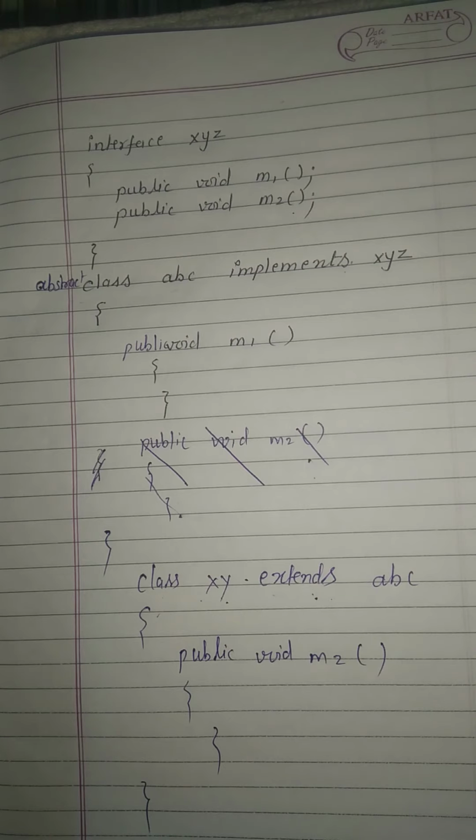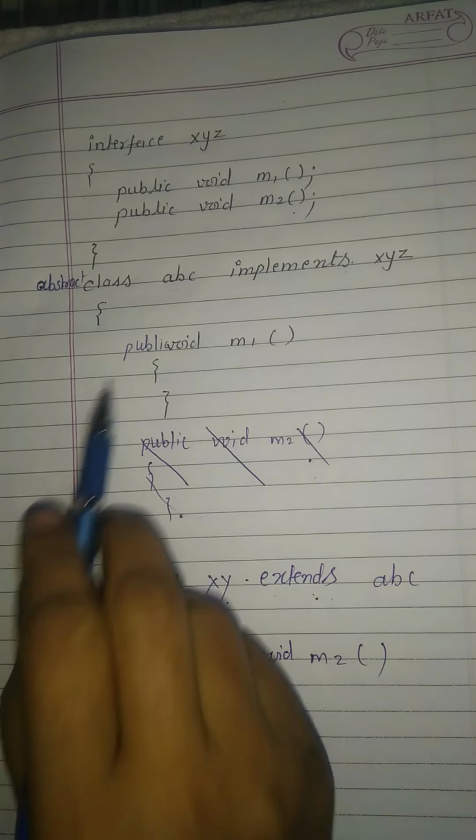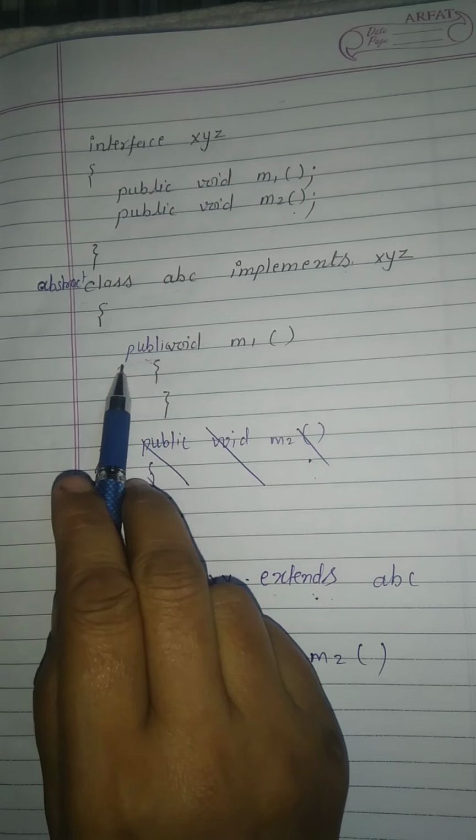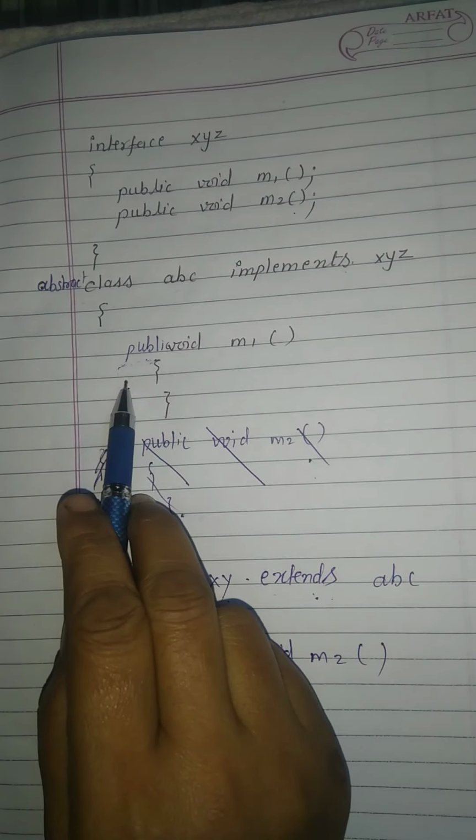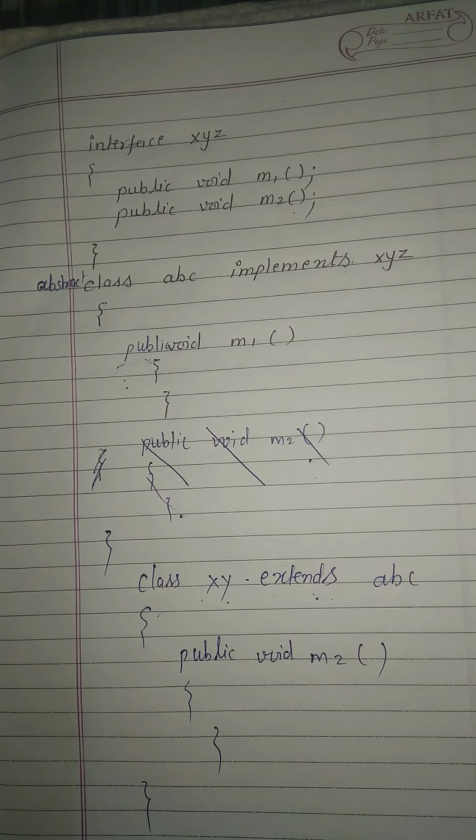Clear? So remember 2 points. The first point is, whenever we are implementing an interface method, compulsorily we should declare that method as public. Okay, no alternative at all. We should declare that method as public. Clear?